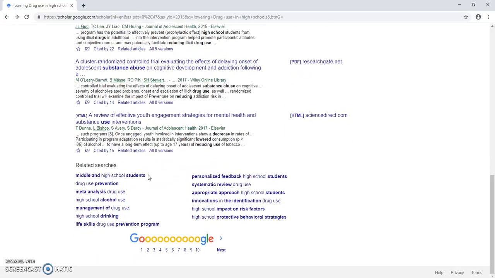Let's see here. Sometimes I come down here to related searches and look at things that might pertain, like keywords that might pertain to what I'm looking at that maybe I didn't think of. So management of drug use could be useful, but that could be too broad of a spectrum because we're focusing specifically on high school. So life skills, drug prevention program, personalized feedback, high school students, systematic review of drug use. High school protective behavioral strategies might be under there, but we'll go on to the.